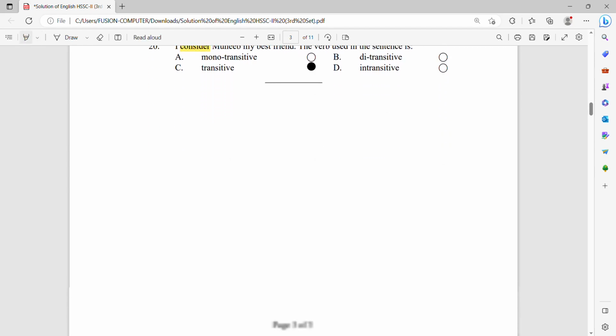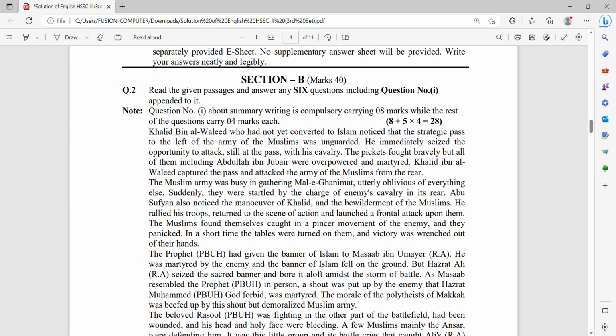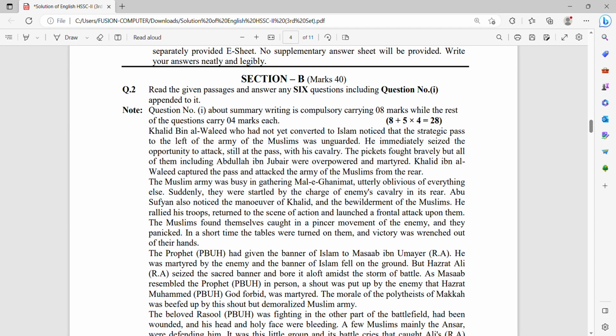Now come to the subjective part of the paper. The subjective part starts with section B. Section B is from your textbook, which consists of paper A, and it carries 40 marks. Your question number 2, the first question of your subjective paper, carries the maximum marks in your paper, that is 28. The division of these 28 marks is such that 8 marks are for the summary writing, including the title of the passage, and the remaining 20 marks you have to get from the questions that are given below.